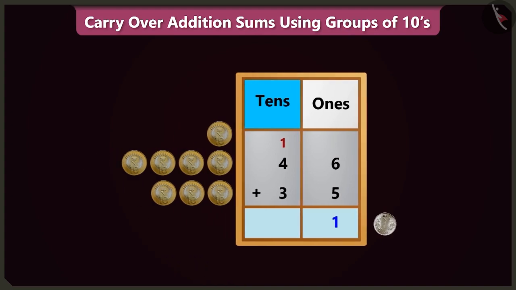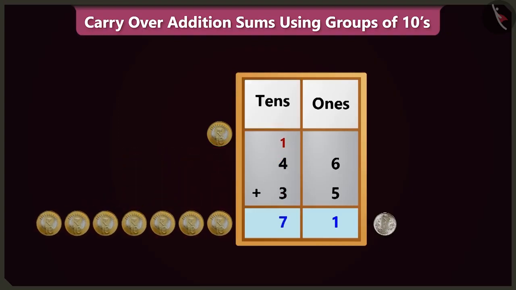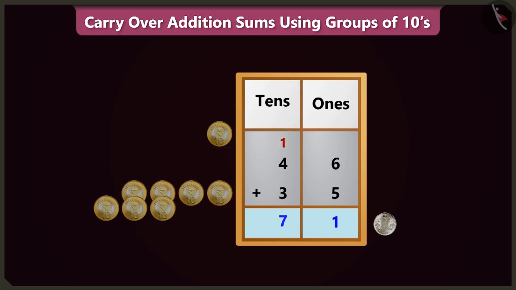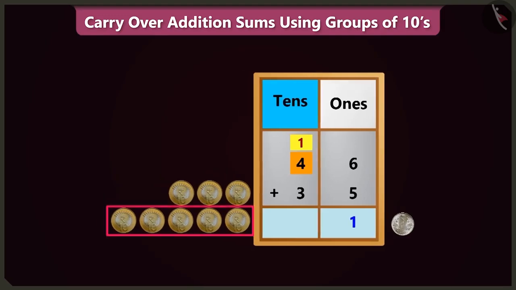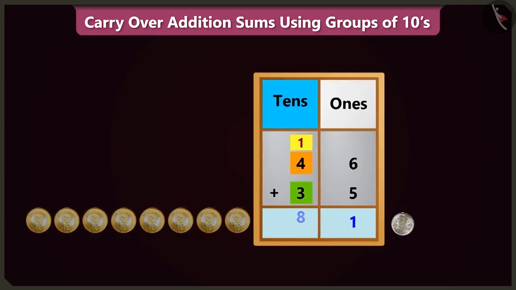Now in the box of tens, adding 4 and 3 will make 7. Hey, Chi-Chi, you did not count the carryover written in the tens box. Oh, I made a mistake. Adding the carryover 1 in the tens box to 4 makes 5. And adding 5 and 3 makes 8. Now you counted right. The total amount is 81.